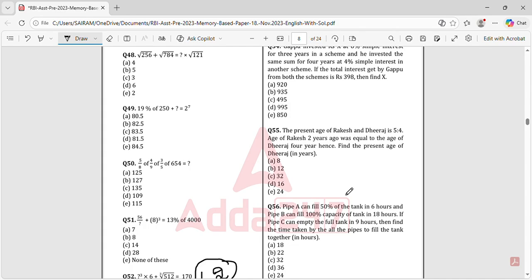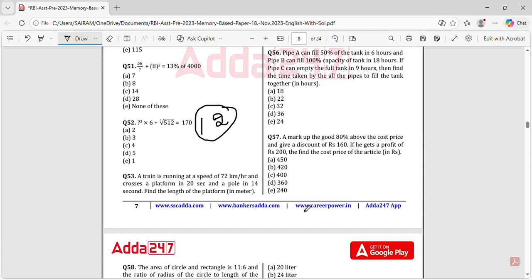RRB and SSC have trigonometry, but banking, insurance and others don't. In mains they might, but in prelims I have not seen it anywhere. I don't know why they mentioned it, but let us follow this schedule itself.